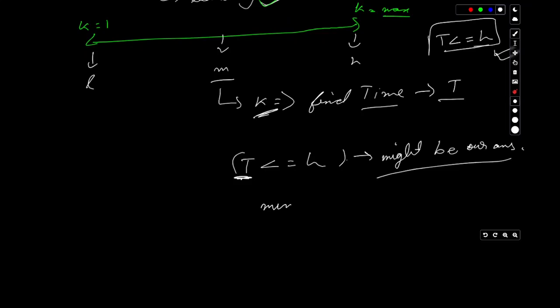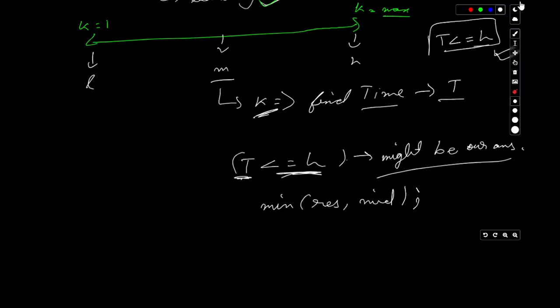So we'll take a minimum of two values. Let's say a result, where we are storing the mid value, the first mid value which satisfies this condition. We can have these two conditions, right?